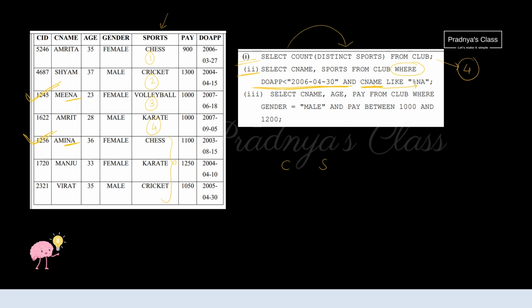Now let's check the other criteria. The date of application should be less than 2006. For the record with the CNAME Meena, the date of application is 2007, so it is greater than 2006. If we check the record of Amina, the date of application is 2003. So here is the record which satisfies both the criteria. For that record, we have to print CNAME, that is Amina, and the sport is chess. In this way we will be getting the output.